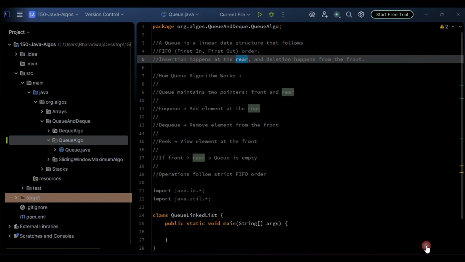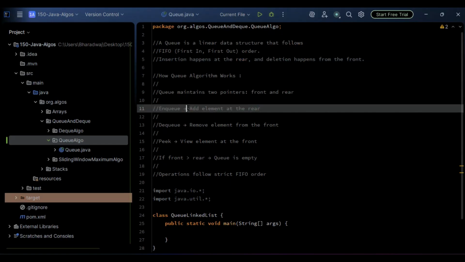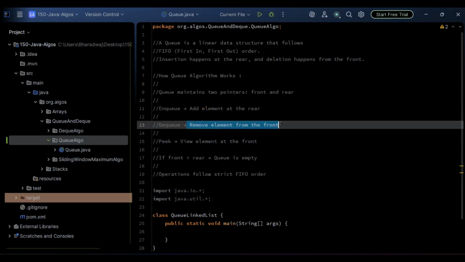So let me remove this. I hope this is clear. It's as simple as that. We'll be adding, or inserting, the element at the rear, and we will be removing or deleting the element from the front.